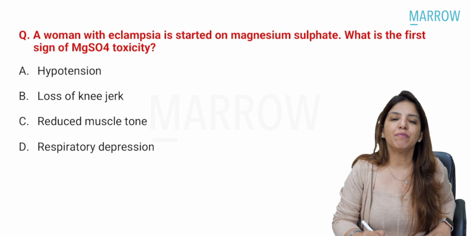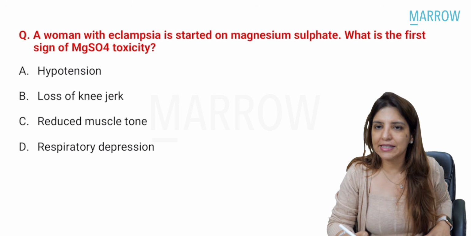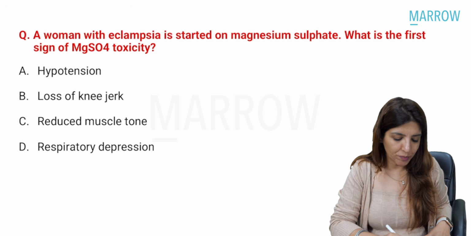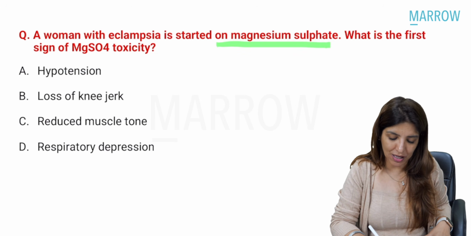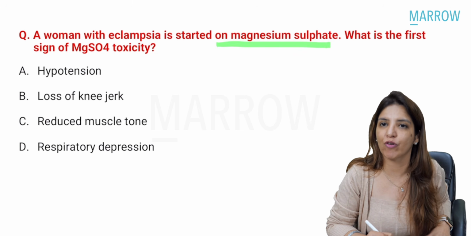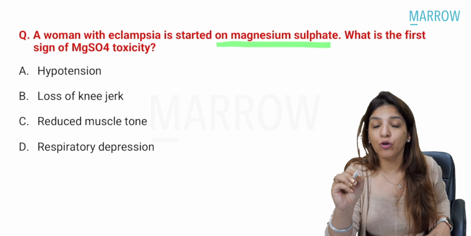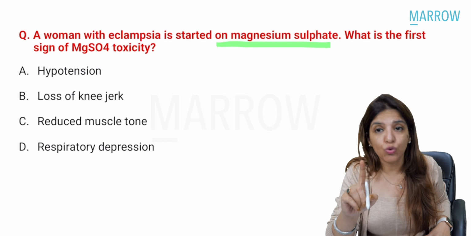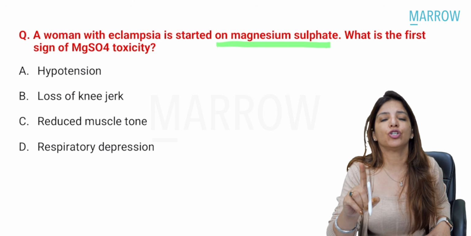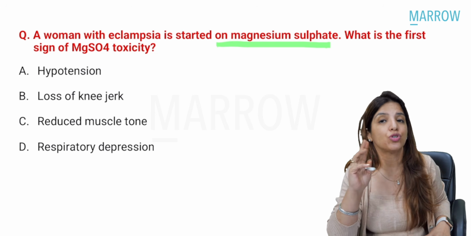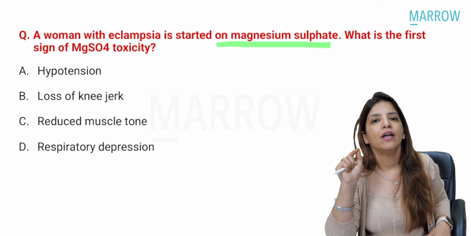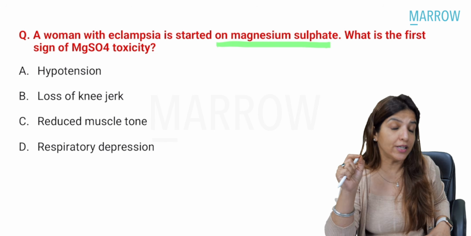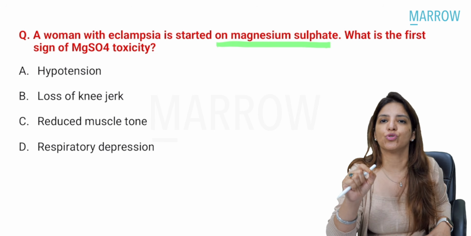Clear? Then comes a question which was very easy again, and from your notes: a woman with eclampsia is started on magnesium sulfate. What is the first sign of magnesium sulfate toxicity? I told you, bacho, that in INI-CET also there was a question on magnesium sulfate, and there were 3 questions on PIH. In NEET 2021, in NEET 2022 also there were questions on PIH.